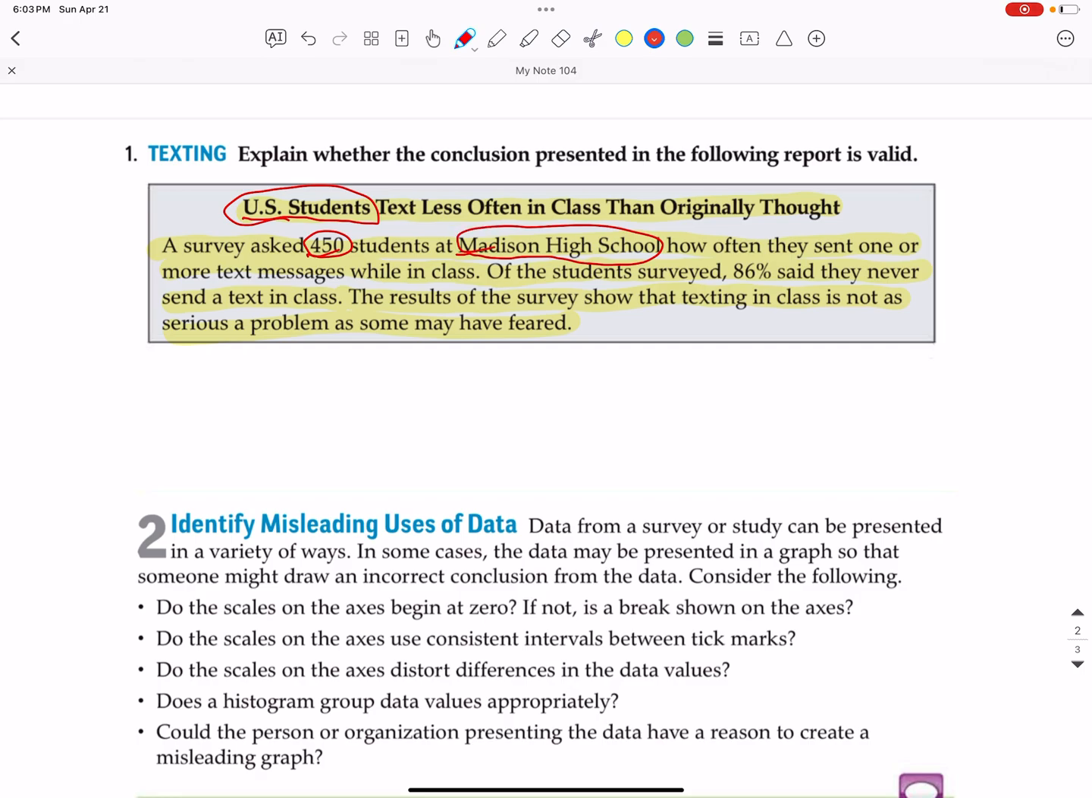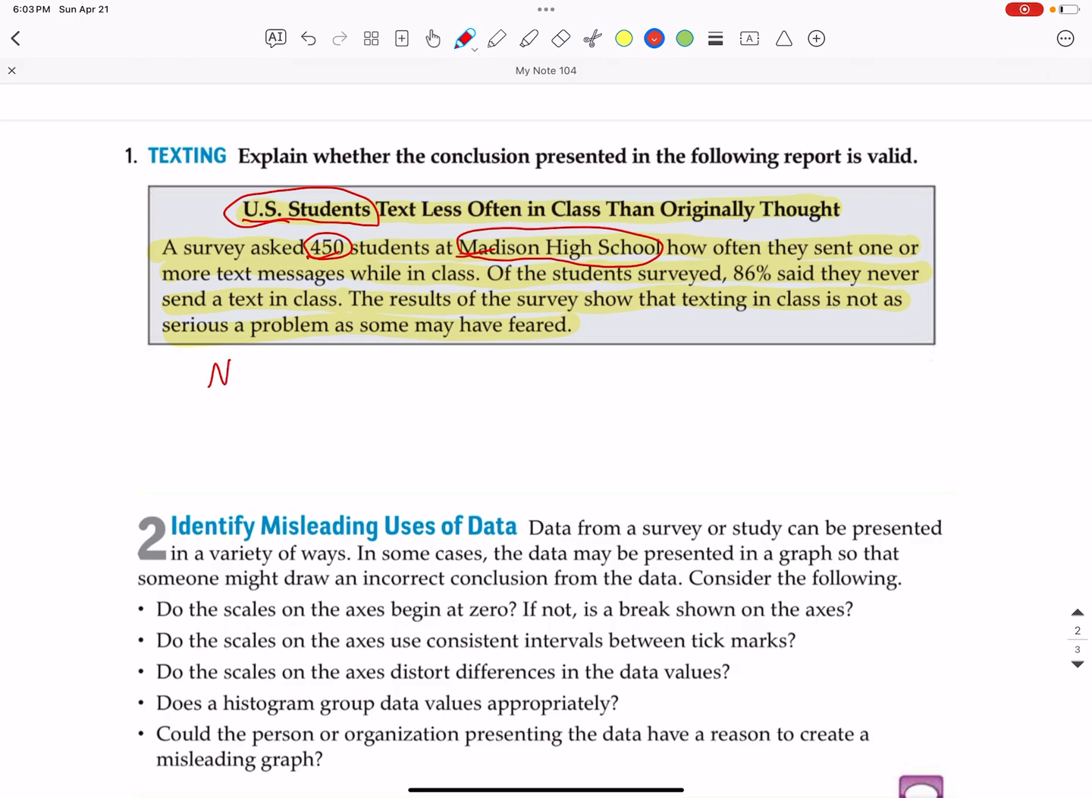So that is not a random survey. If you were answering this question, this is not random because of it being a specific high school and a small sample size. Only 450 students out of 100 million or so in this country.